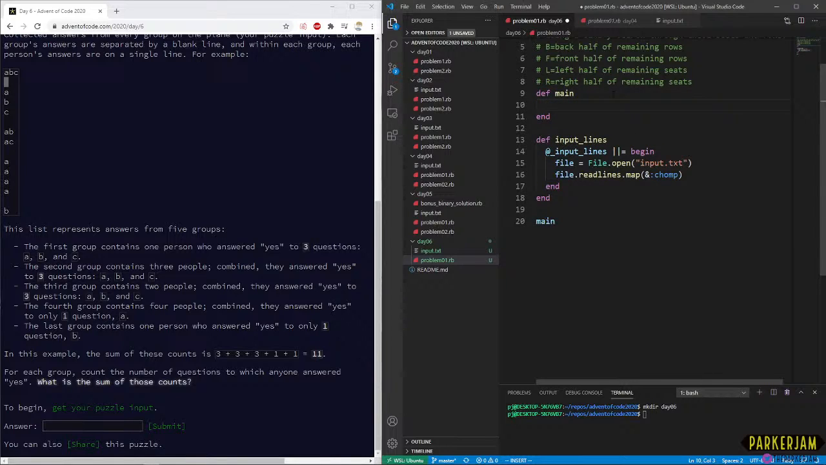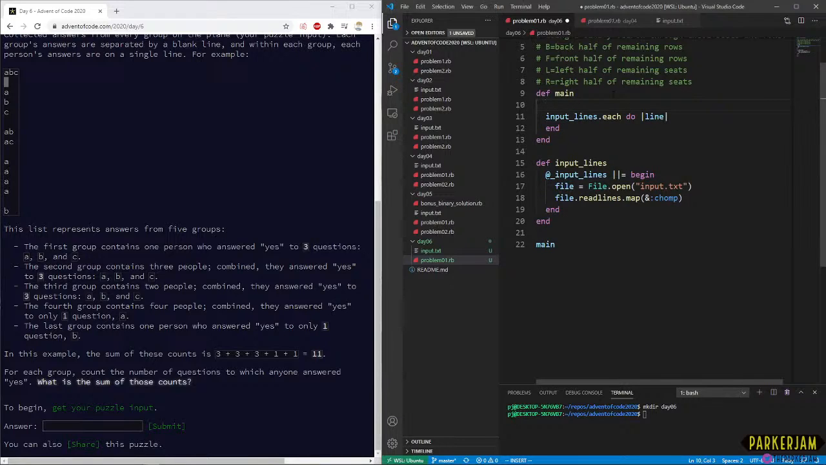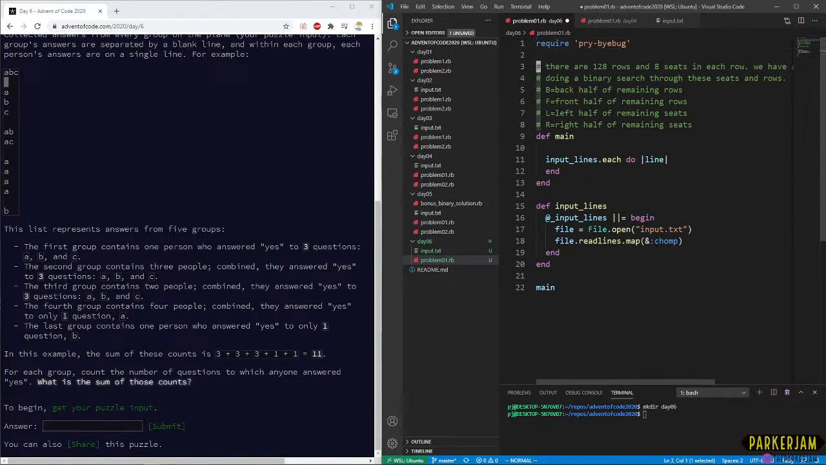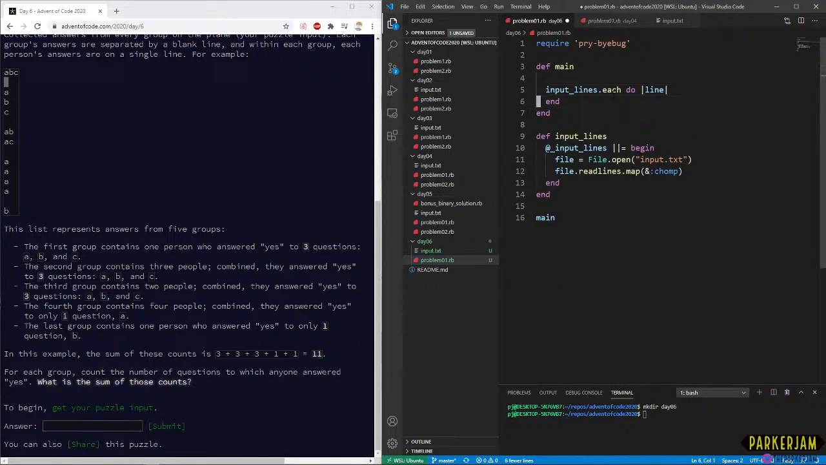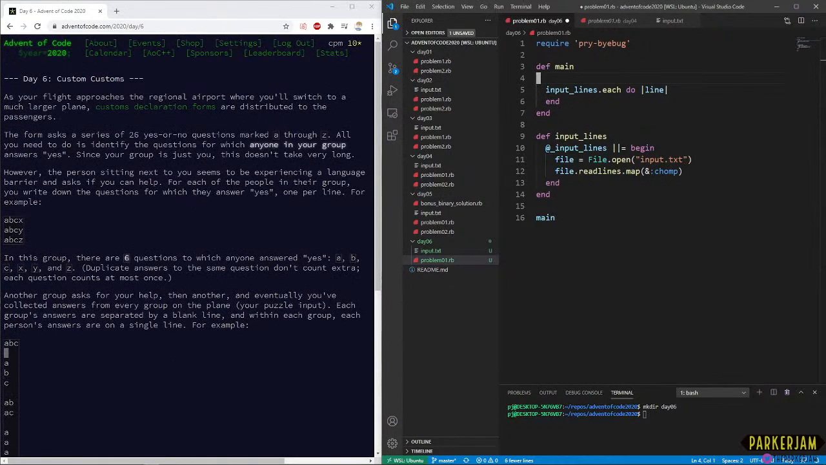So let's start off very simple. Input lines, each line. Hands are cold. Not typing right. Can't have that. And we're gonna have a memo. So what are we actually? Let's get rid of this misleading comment. We don't need this comment. And what are these called? Questionnaires? Let's just call it forms. Let's be short here. Let's call it a current form.